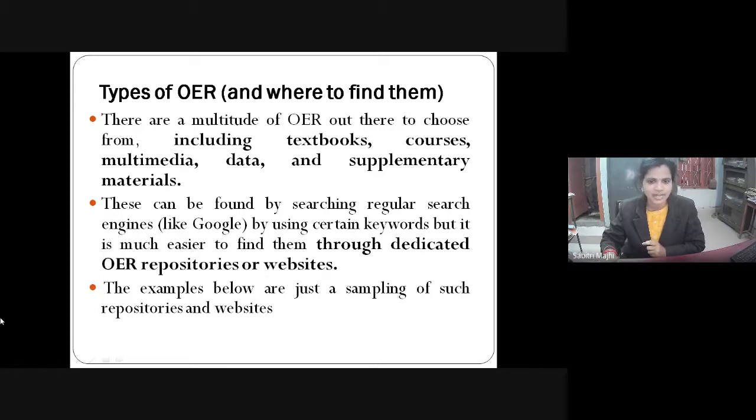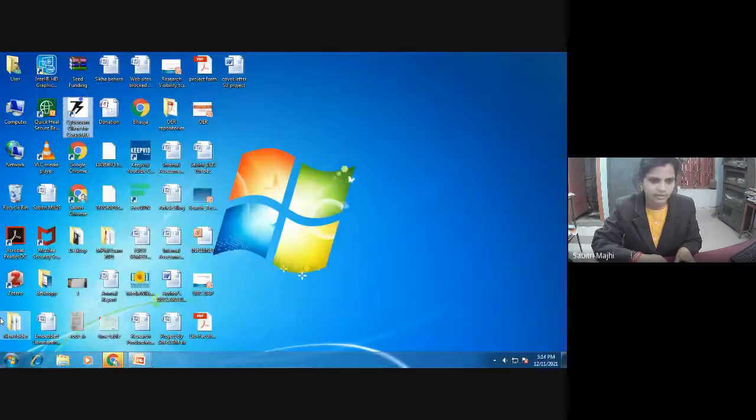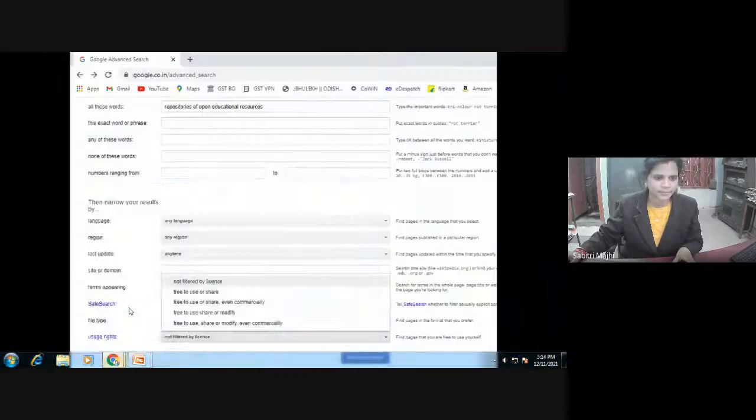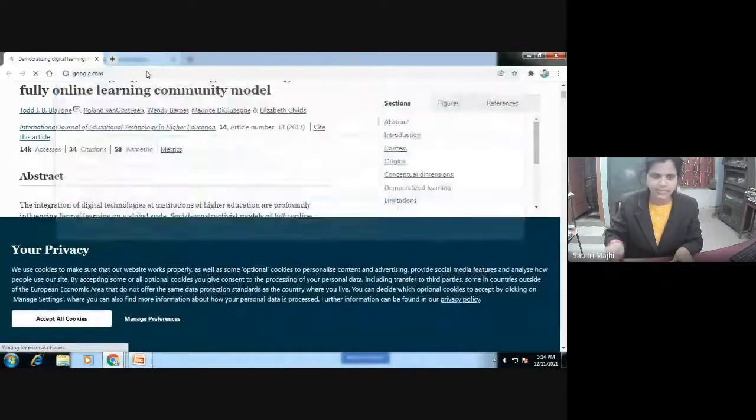So first of all, I will show you how to search for open educational resources, how to search for OER, using your popular search engine Google. So let us open google.com.